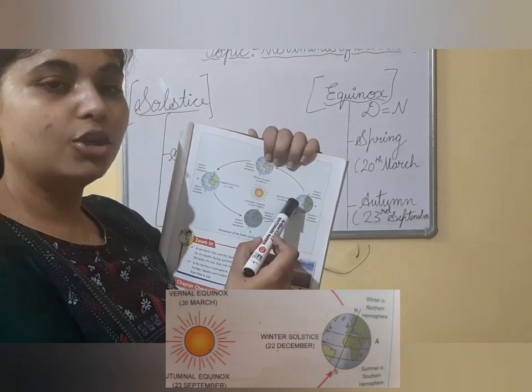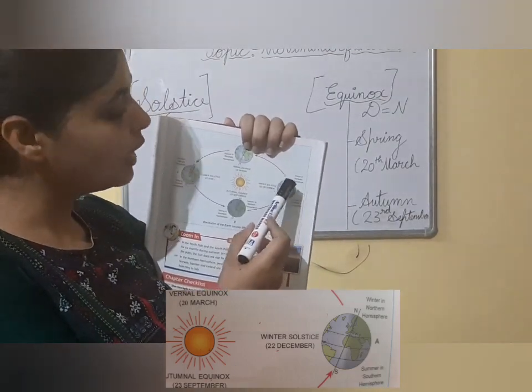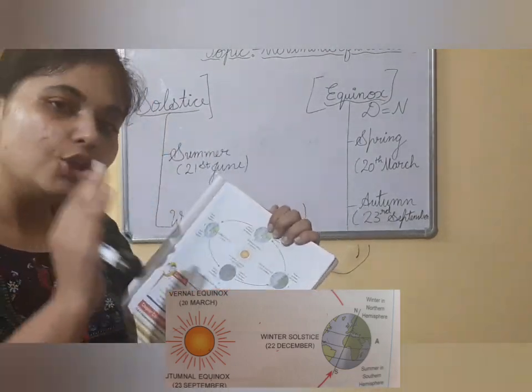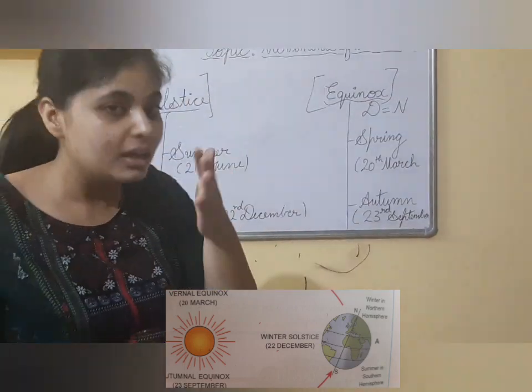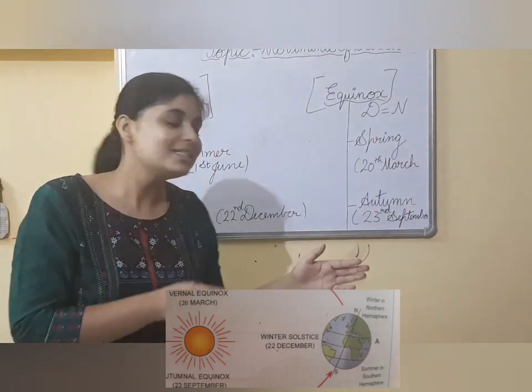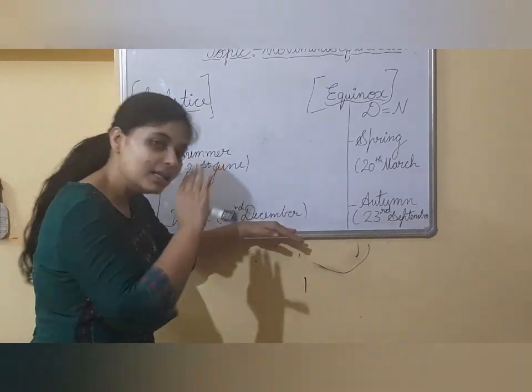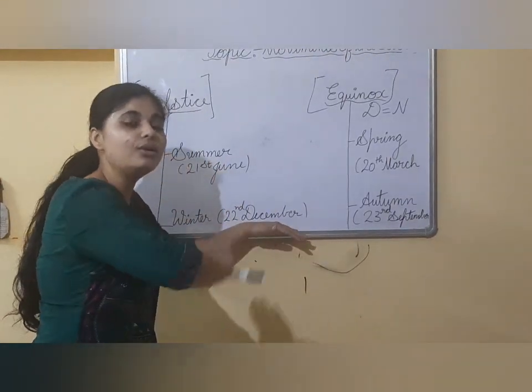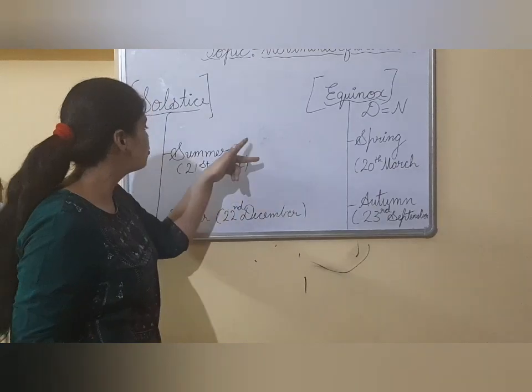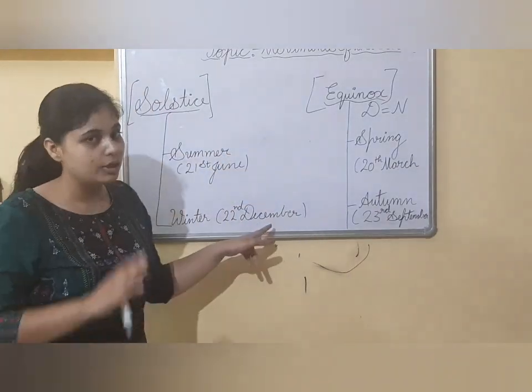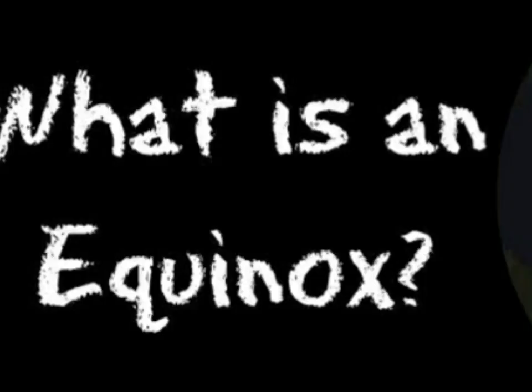During the winter time in the northern hemisphere, the length of the days continues to decrease until 22nd December, but after this date, the length of the days goes on increasing. Clear? So these are known as summer solstice and winter solstice. Now we'll discuss the equinox.